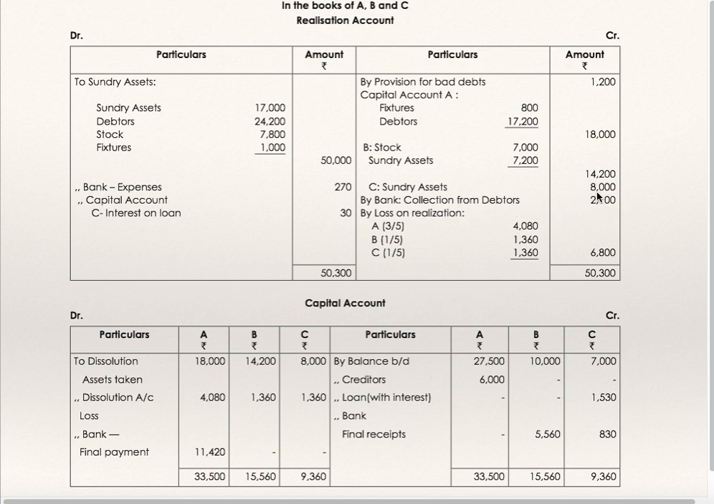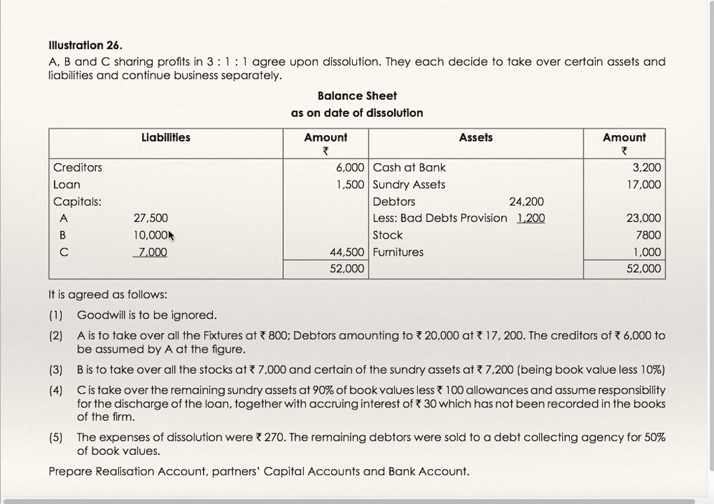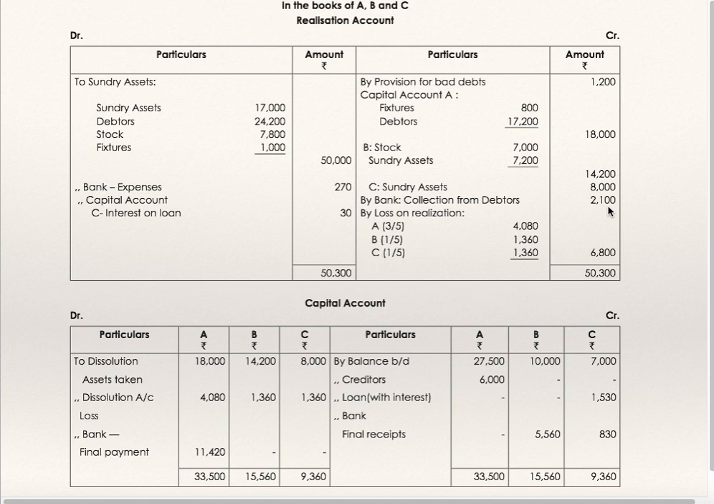C's capital account debit, realization account credit. Collection from debtors, just now we have seen 24,200 debtors were there. Out of that, 20,000 worth debtors were taken over by A at 17,200. Remaining 4,200, they've sold at 50%. So 50% is 2,100, by bank they have sold it. Now realization expenses, realization to bank 270. Capital accounts, by balance brought down.